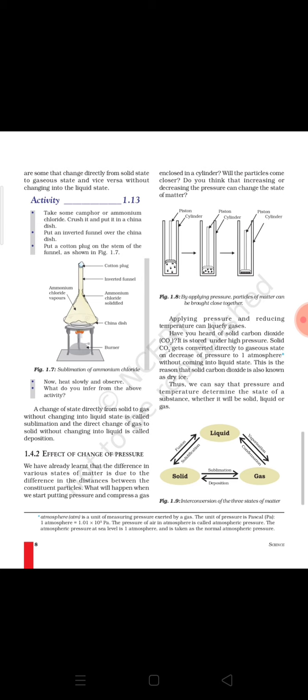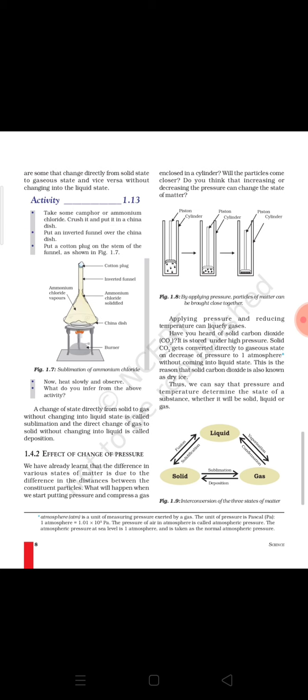So what you have to do, you have to take a china dish. You can see the china dish in figure 1.7. A china dish is a kind of very small plate. So on the china dish you have to take some ammonium chloride, and over that you have to put an inverted funnel. Now the opening of the funnel you have to close with the help of a cotton plug. Why do we need to close this opening?